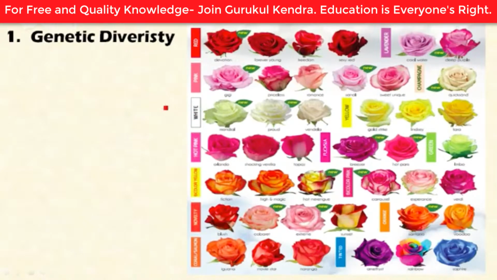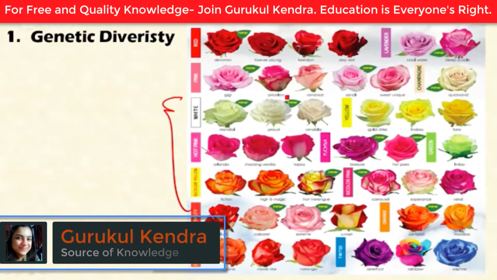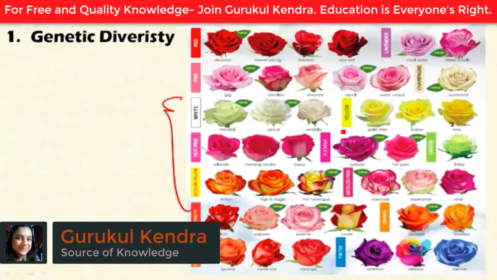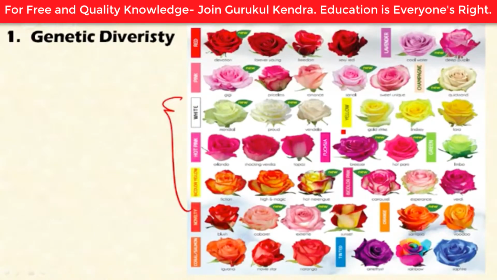Here it is a rose, Rosa sinensis species. These are all the variations within this species. These variations are due to different genetic makeup of that species. So this plant has different genetic makeup when compared to this plant. This is due to genetic diversity of the species. This occurs within the species, not between the species. These two plants can be interbred because they belong to the same species. Genetic diversity helps the organism to adapt to the climatic conditions, thereby helping them to survive for a longer duration of time.